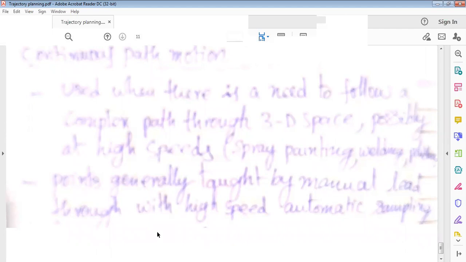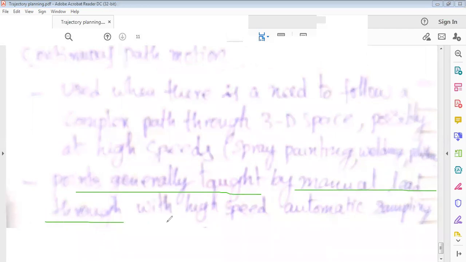Finally, in this continuous path motion, the points are generally taught to the manipulator by manual lead-through programming, with high-speed automatic sampling. So what is manual lead-through programming?